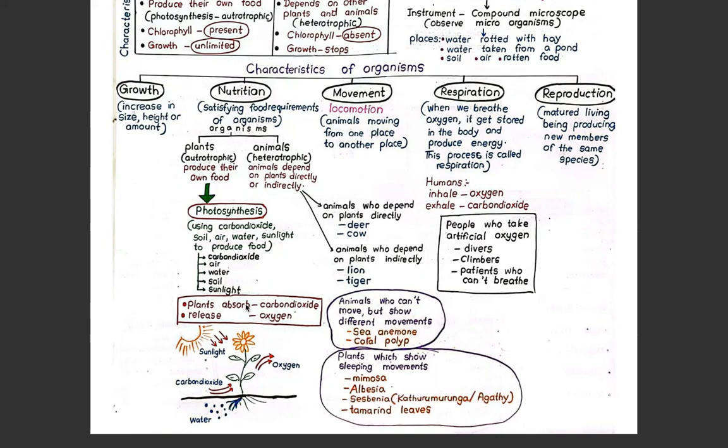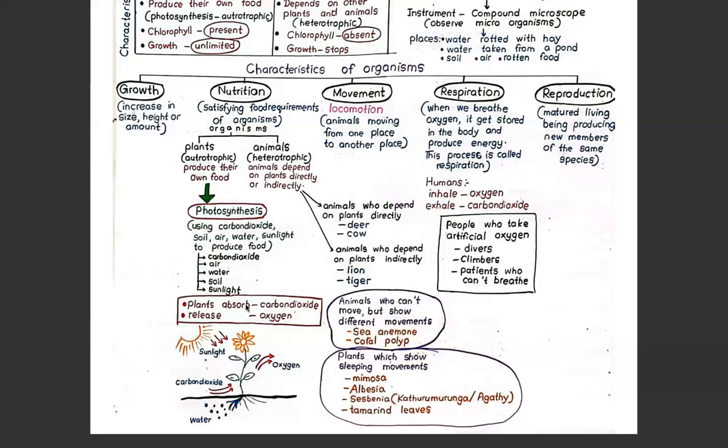Plants absorb carbon dioxide and they release oxygen to the environment. Right?